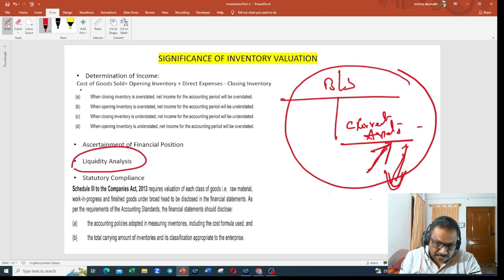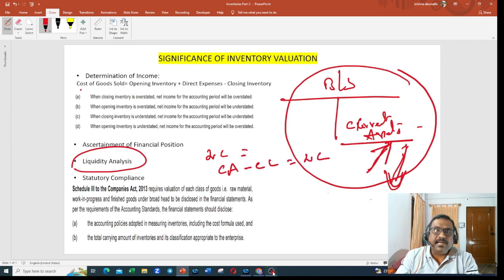It will also have impact on liquidity analysis. What is this liquidity analysis? For example, if somebody wanted to know the working capital, what is the formula for working capital? Current assets minus current liabilities is equal to your working capital. If current asset is overvalued, your working capital will be showing more, which is not correct. If the current assets are understated, it will have impact on your working capital because it is giving an incorrect picture of your working capital.